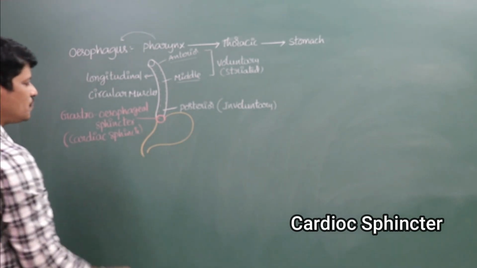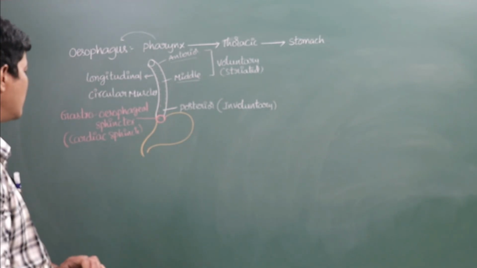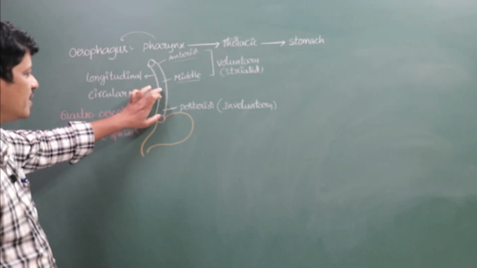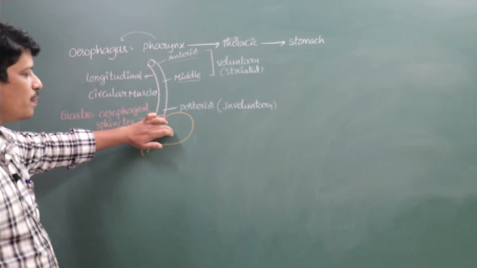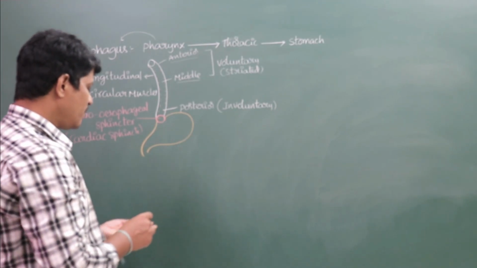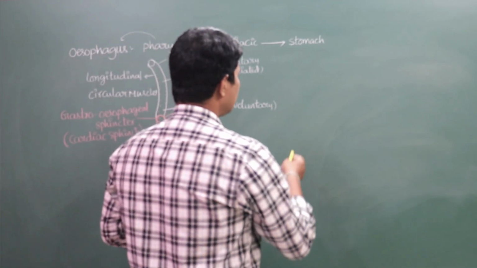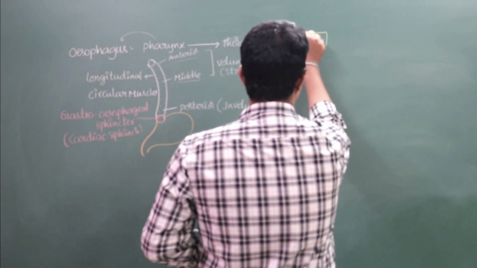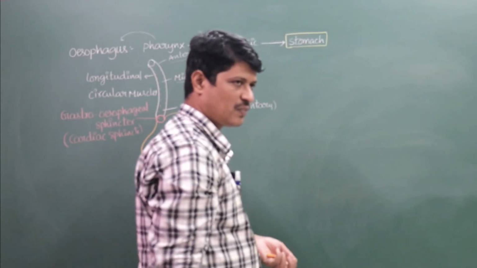So the gastroesophageal sphincter or the cardiac sphincter is located where the esophagus opens into the stomach. Now we are going to discuss the next part, the stomach in our body.